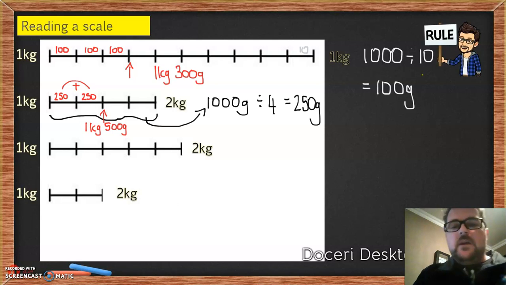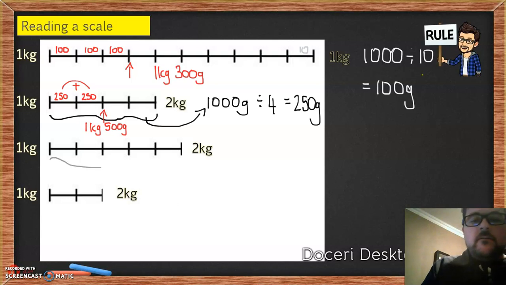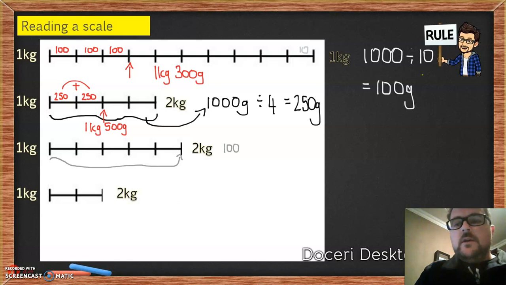Okay. The next one, my scale again: if I travel from there to there, I traveled 1,000 grams. How many gaps are there? 1, 2, 3, 4, 5 gaps.